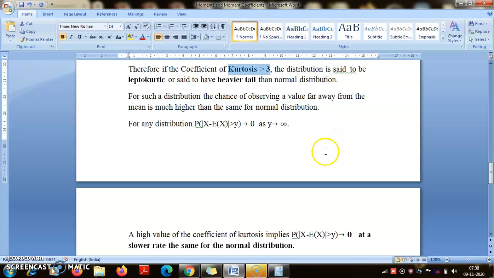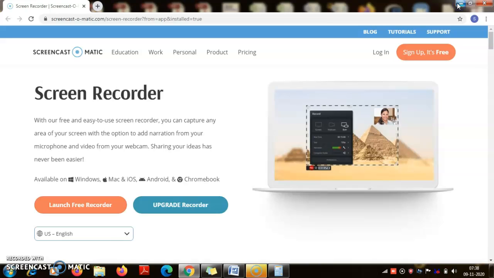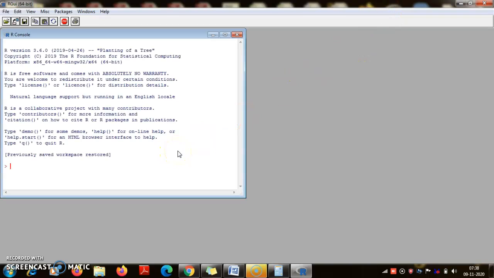For example, I leave it as an exercise: you can see what that probability is for a standard Cauchy distribution. Take a Cauchy distribution with 2 degrees of freedom and find out. I'll show you here. This is called R, a software for statistical computing, so here we can find everything. I am finding the probability for a t distribution with 2 degrees of freedom exceeding 3. Let us take a Cauchy distribution. 1 minus of that